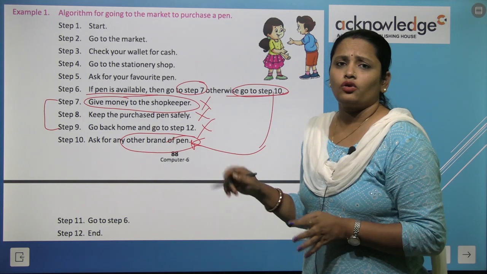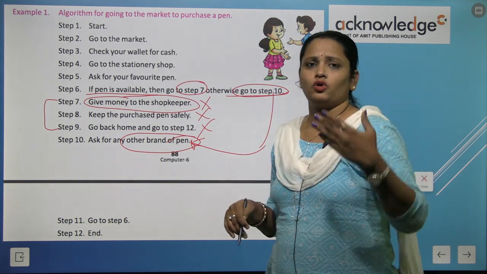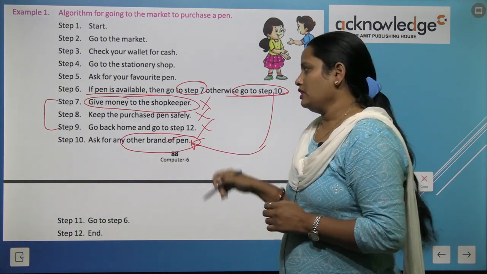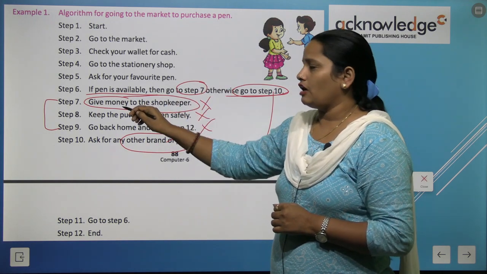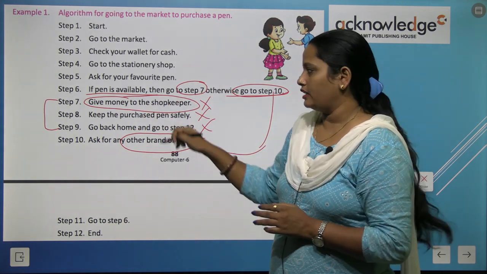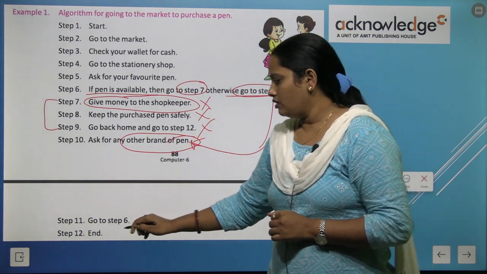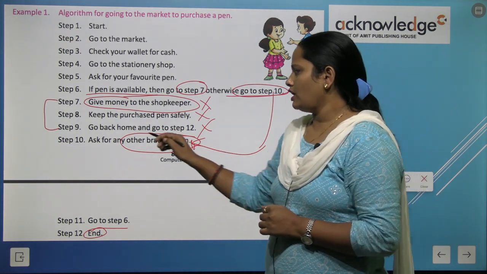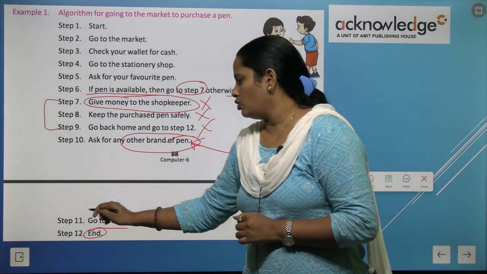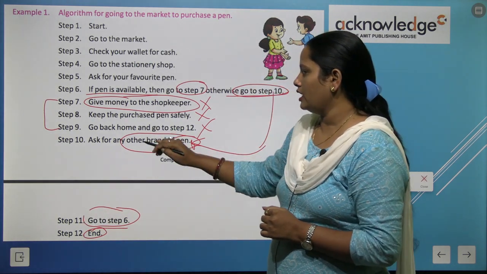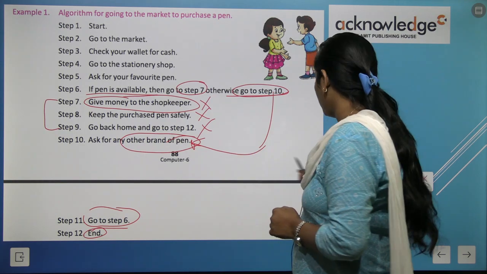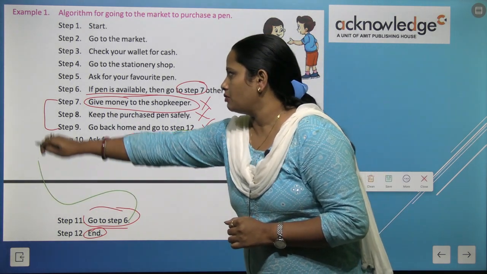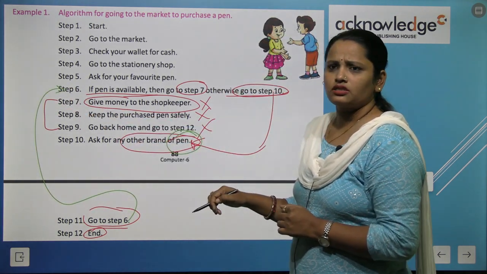So whenever we write an algorithm, there is a condition given. It may happen this way, and if it does not, what should we do? We should follow the steps given here. So if there is a pen, we have to give the money to the shopkeeper, keep the pen safely, then go back home and end the algorithm. But if there is no pen there, then we have to ask for another brand of pen. Then again we have to go to step 6. After asking for another pen, we have to go to step number 6. And what is step number 6?